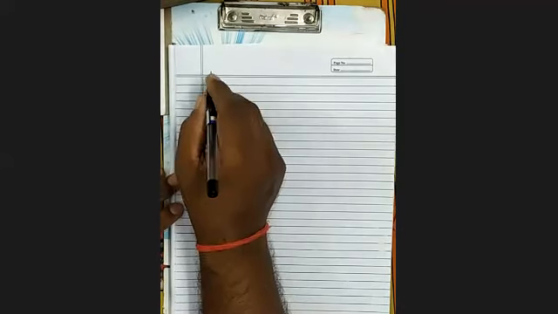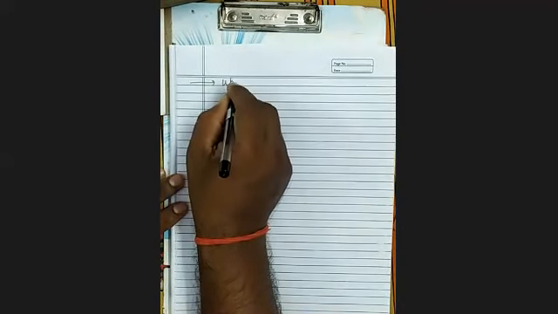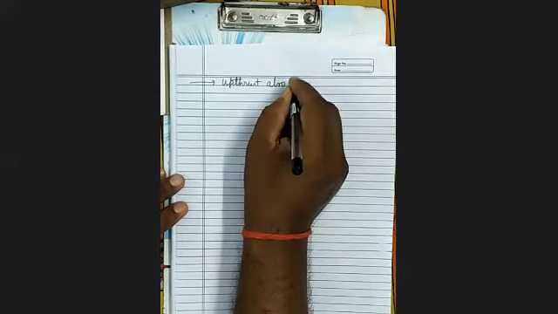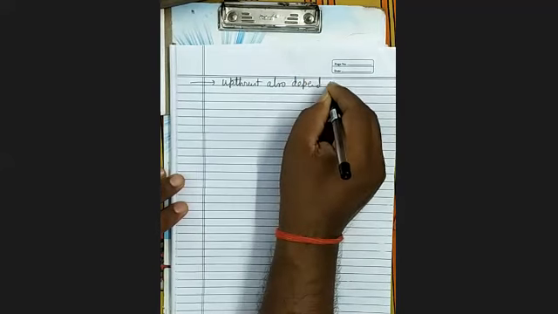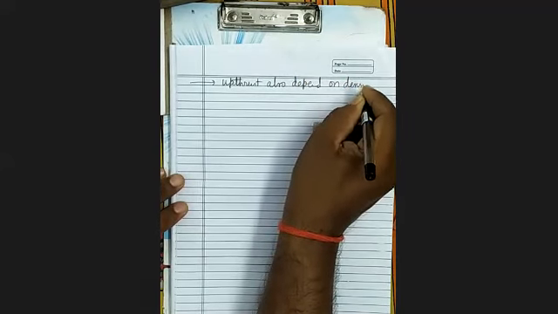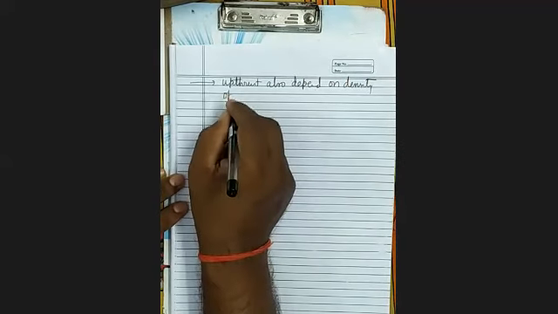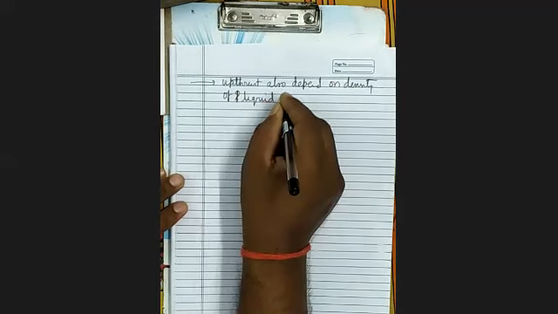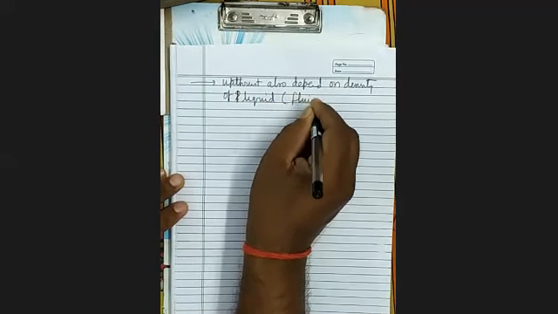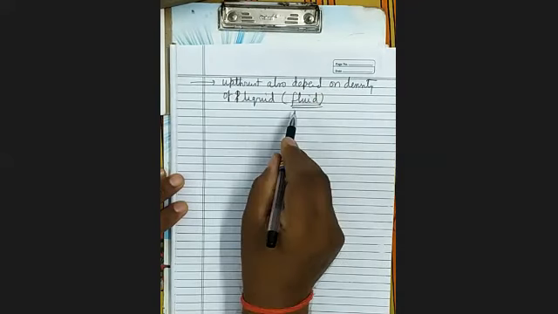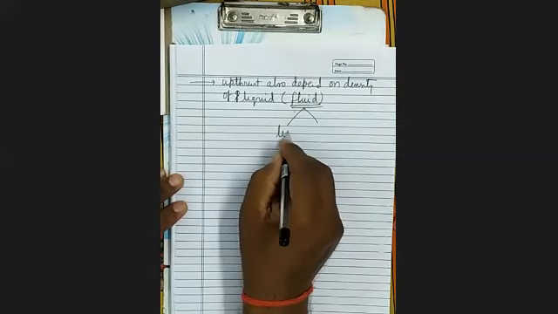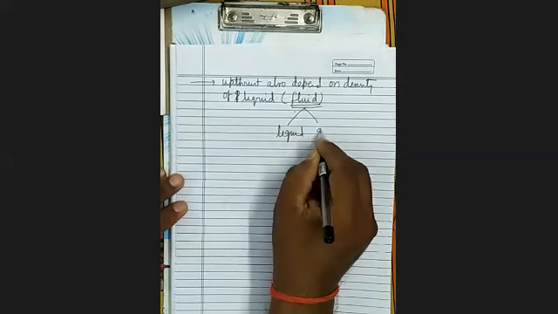There is one more factor here. Upthrust also depends on the density of the liquid, or you can say fluid. Fluid means anything which can flow. It may be a liquid, it may be a gas also.